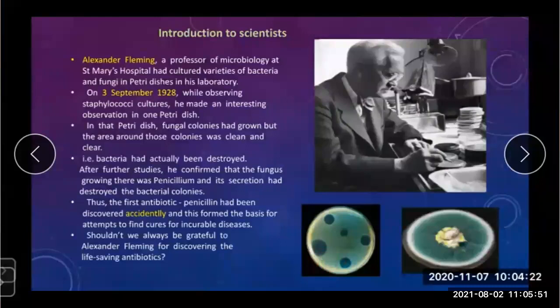But in this one petri dish, the fungal colonies had grown, and the area around those colonies was clean and clear. It means the bacteria had actually been destroyed. There was not a single bacterium surrounding it.